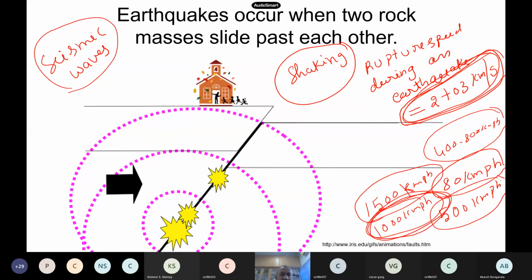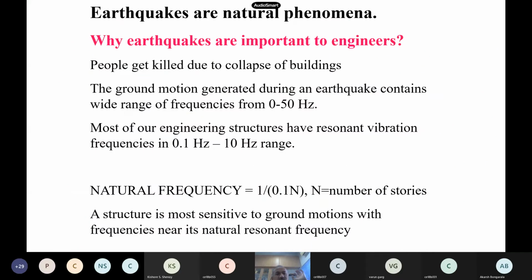If it was 1,000 km per hour, then there would be no need to study earthquake resistant design itself, because things would be moving very slow compared to 2 to 3 km per second. Seismic waves may get generated, but their amplitudes will be very small, and there would be no need to design for earthquakes. The main headache why we have to worry about earthquakes is this extremely fast speed. Because of the speed, Earth doesn't know what to do, so it starts shaking, seismic waves get created, and then all kinds of other issues come into picture.